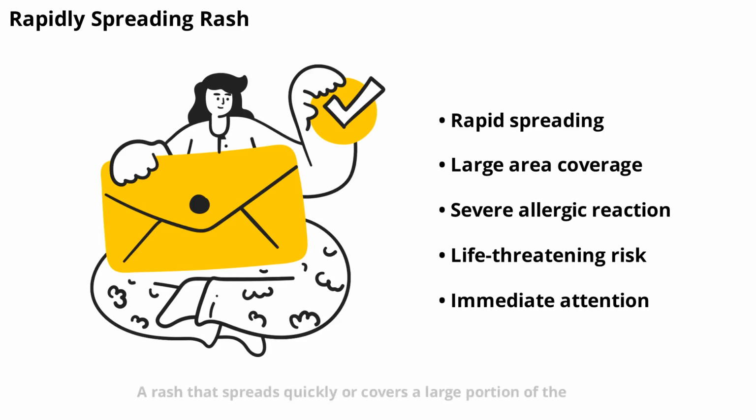A rash that spreads quickly or covers a large portion of the body may be a sign of a severe allergic reaction or infection. This situation can become life-threatening, especially if accompanied by difficulty breathing or swelling. Immediate medical attention is necessary in these cases. Next, we'll look at rashes associated with other systemic symptoms.